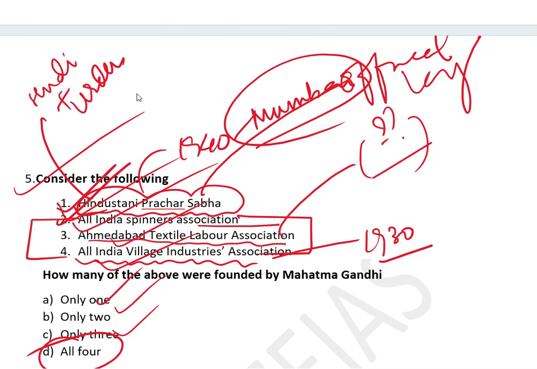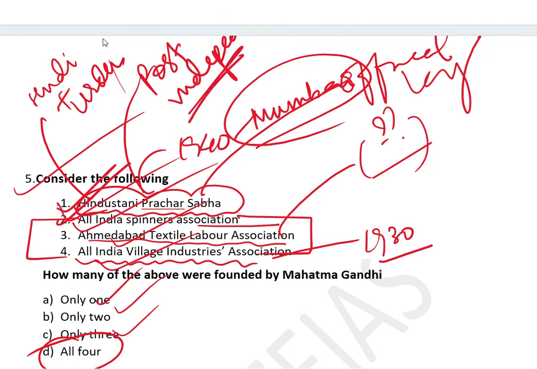So in that context, we have to understand, from the perspective of history, how Hindi was accepted as the official language of India, what was the opinion of Mahatma Gandhi on this point, and what was the opinion of other leaders as far as the Hindi language is concerned.